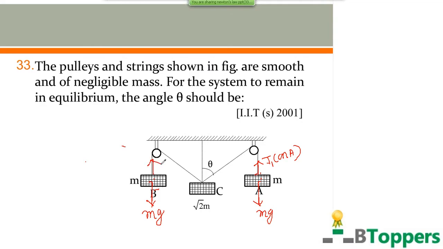The tension force by the string connected to B on the block B acts along the string and away from the block B.